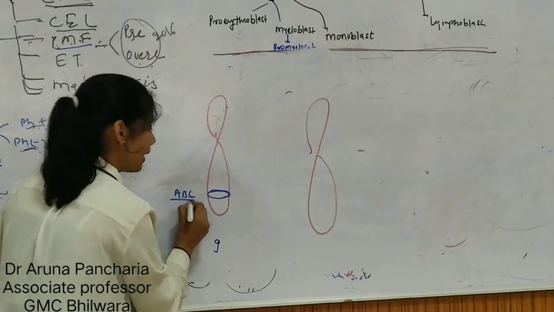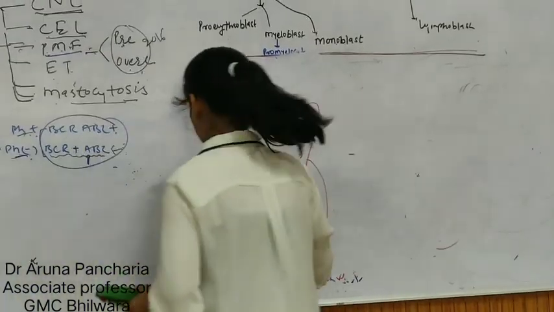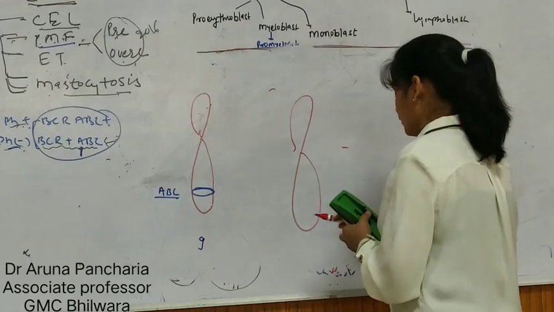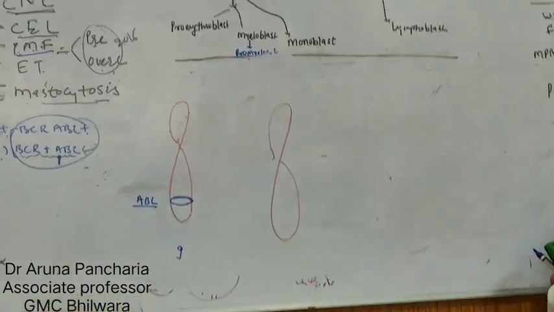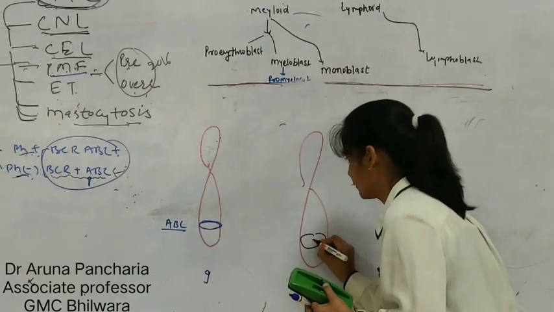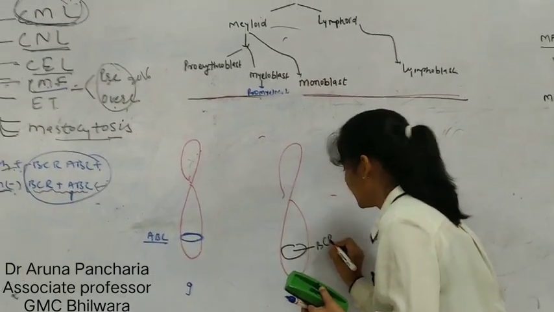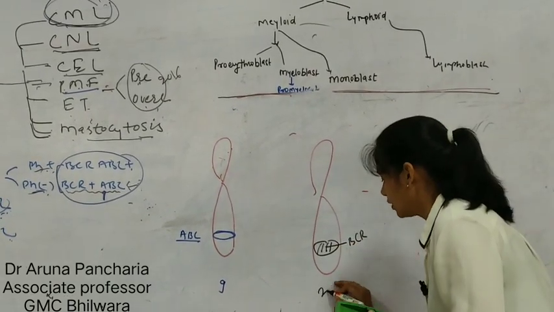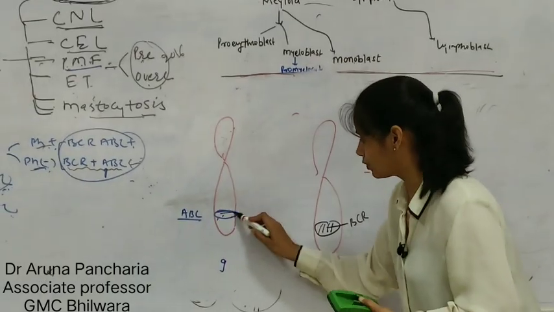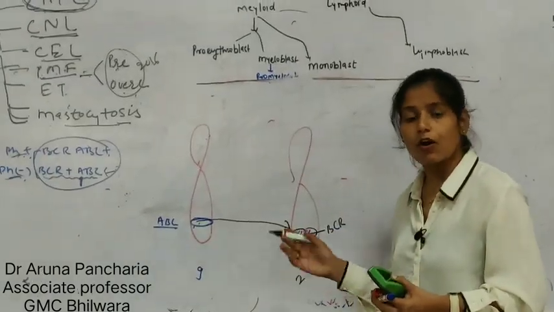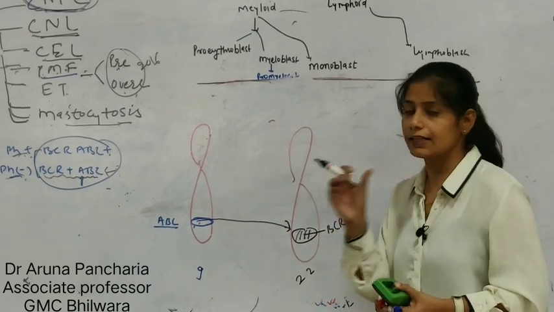ABL is the Abelson gene, located here at the long arm of chromosome 9, and here at chromosome 22, BCR, breakpoint cluster region, is here. So this ABL gene is translocated from this part to this part. So this is a balanced translocation or reciprocal translocation in case of CML.